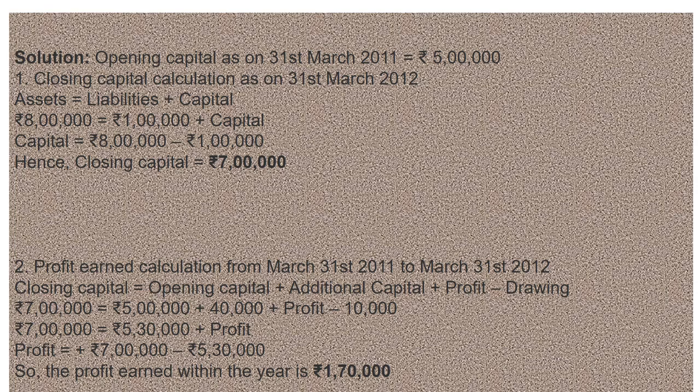Profit we can easily calculate: 7 lakh minus 5 lakh 30,000. Profit here will be 1 lakh 70,000. Fine.